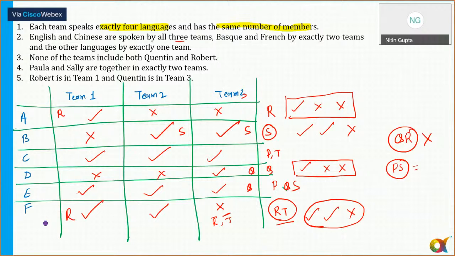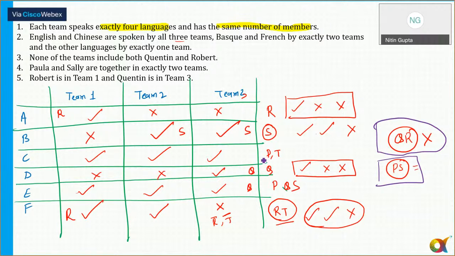Now, we know that Q and R can't be together, guys. So P and S are a part of exactly 2 teams. Now tell me one thing, can P and S both be a part of team 1? Remember, P and S can speak all languages.